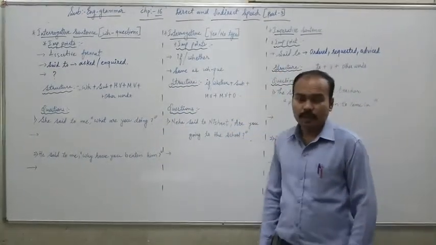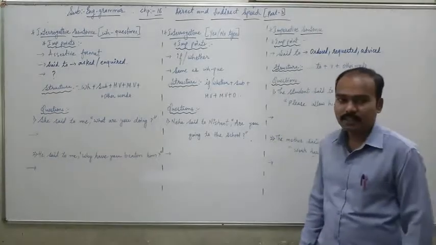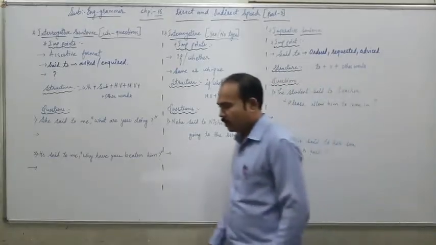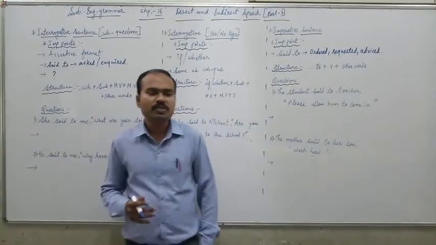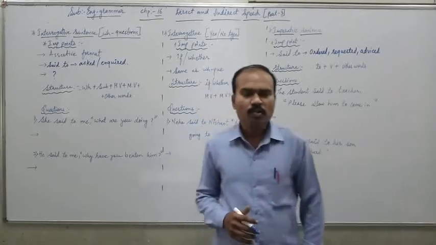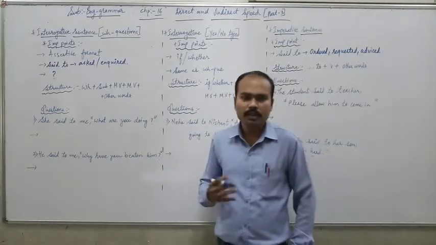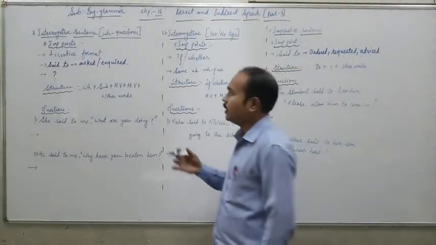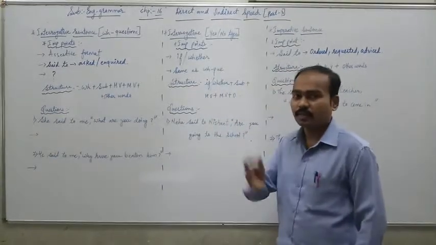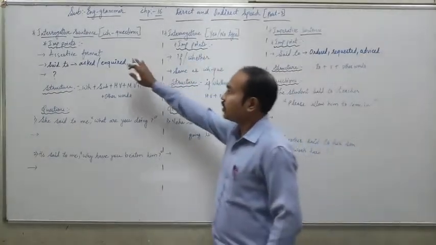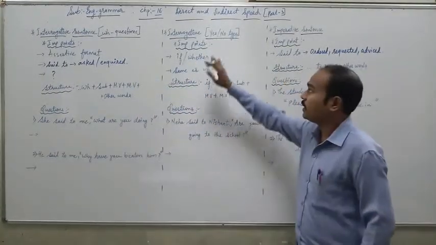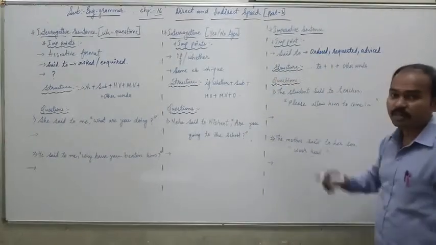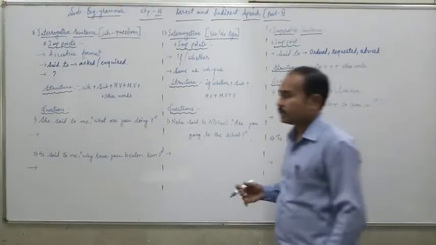Today we are going to do English grammar, chapter number 16, direct and indirect speech, part 3. It is a continuation of the lesson which we have already started. So far we have seen how to convert assertive sentences, and today we are going to do how to convert interrogative sentences from direct to indirect. Interrogative includes WH type questions and yes no type questions. And further, we will be doing how to convert imperative sentences. Okay? So let us start.